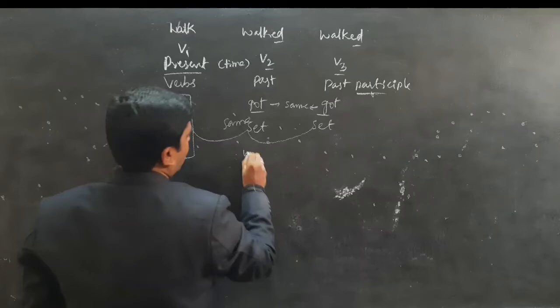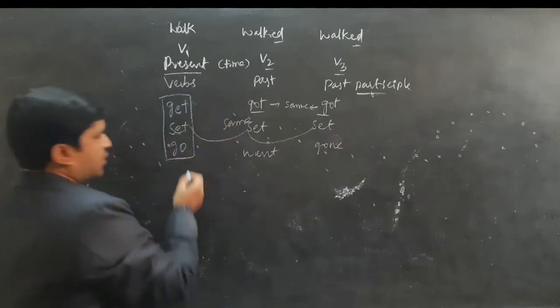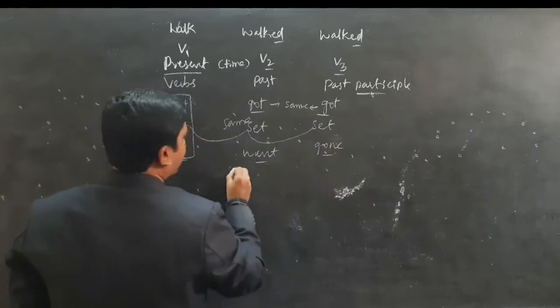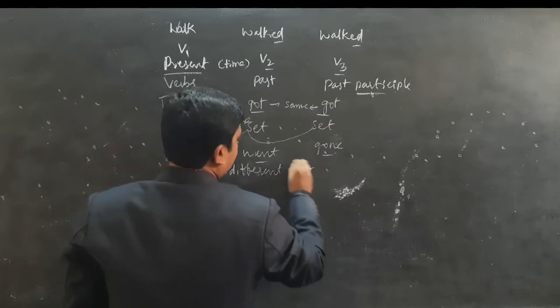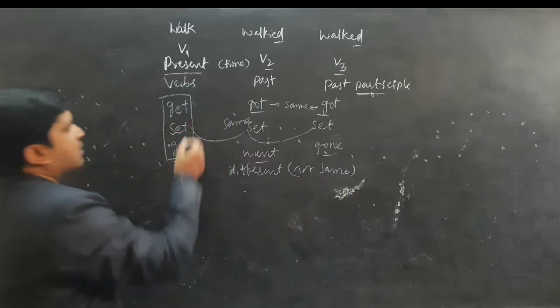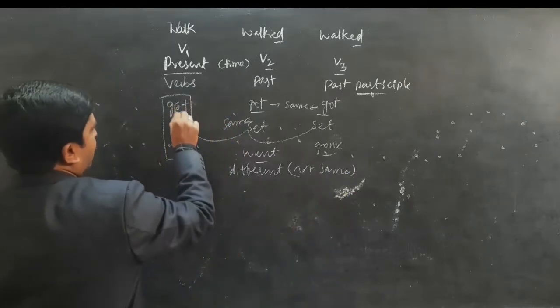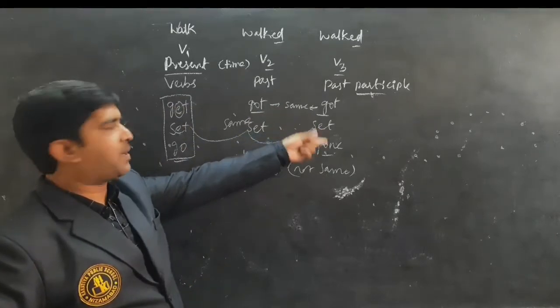Here go, went, gone. All the three forms are different, not the same. In one verb we change the internal vowel to change into past tense and past participle.